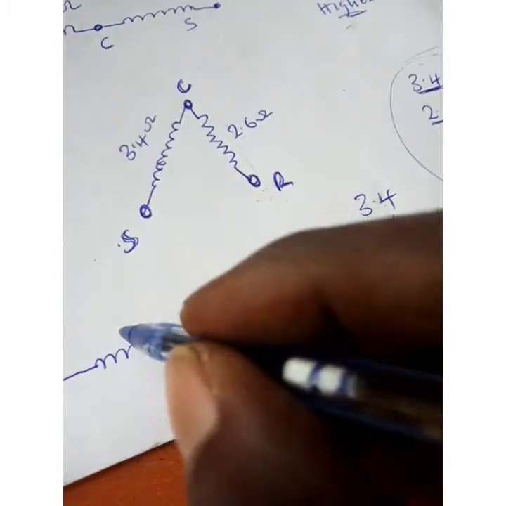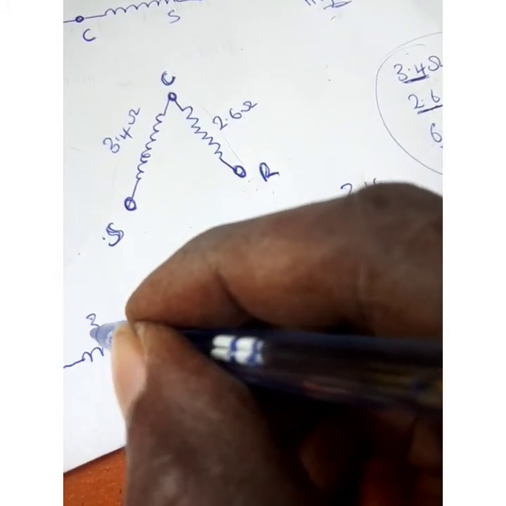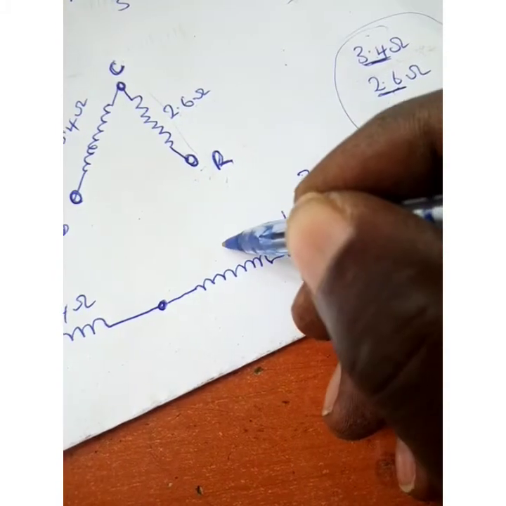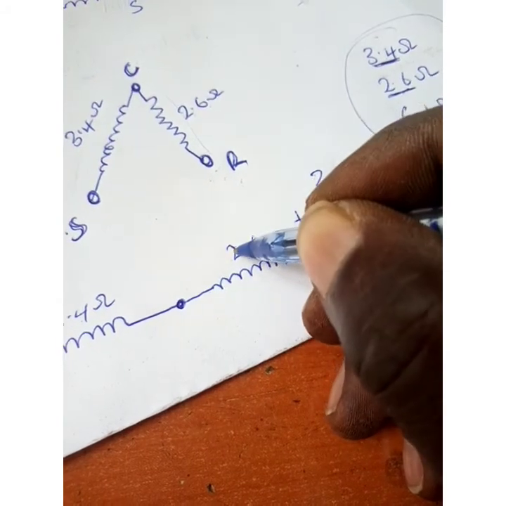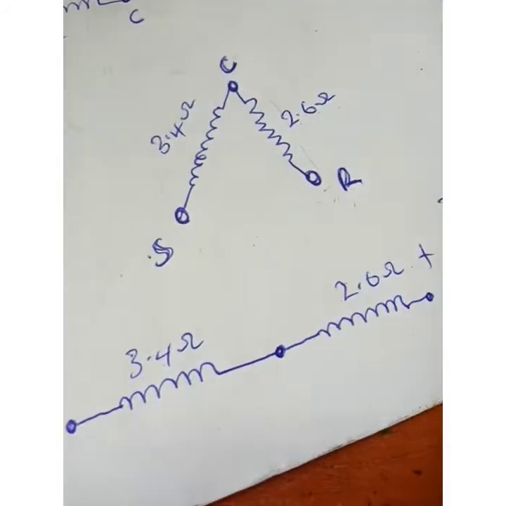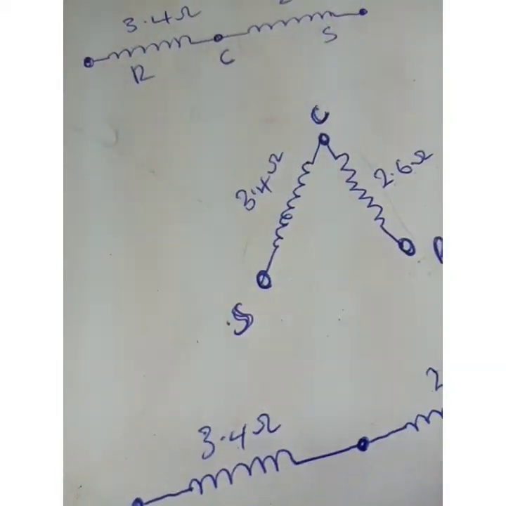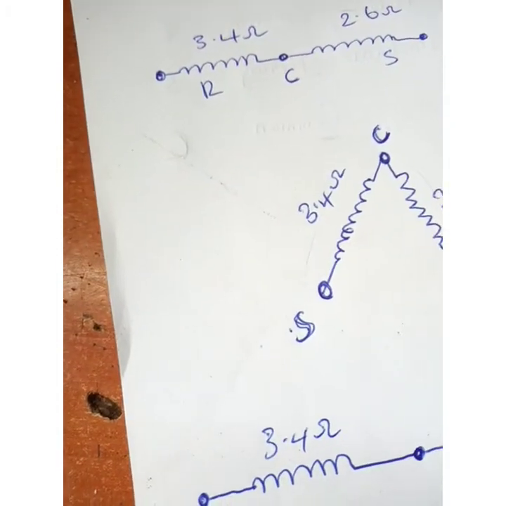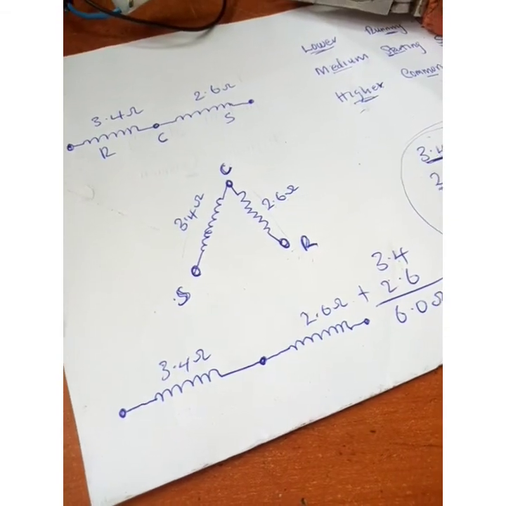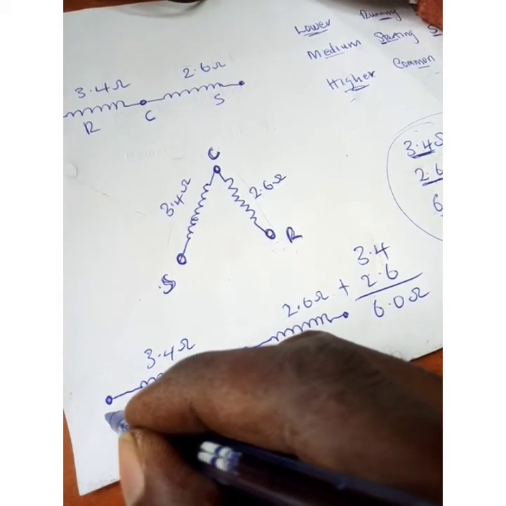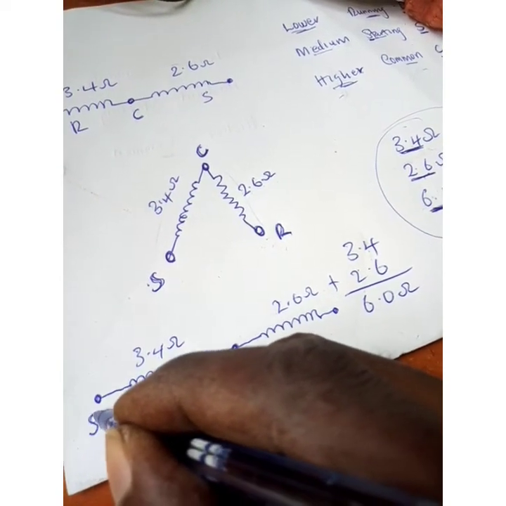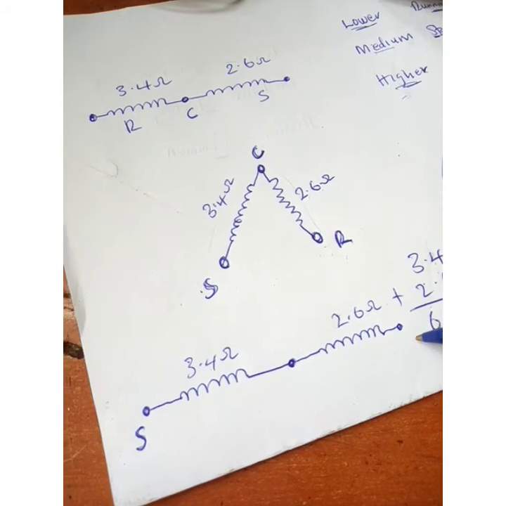So our running is here, 2.6 ohms, and 3.4 ohms, ohms being the SI unit of resistance. So this will be our starting, this will be our running.